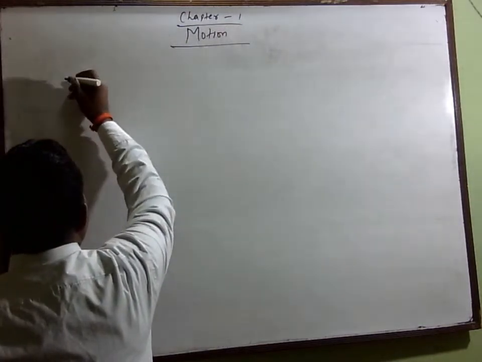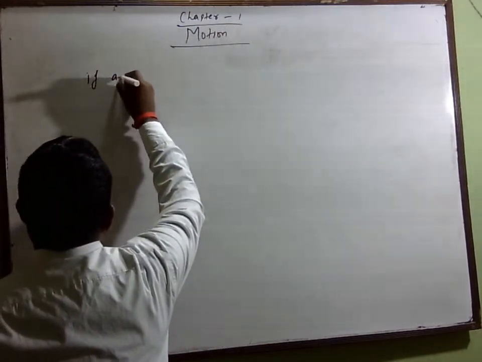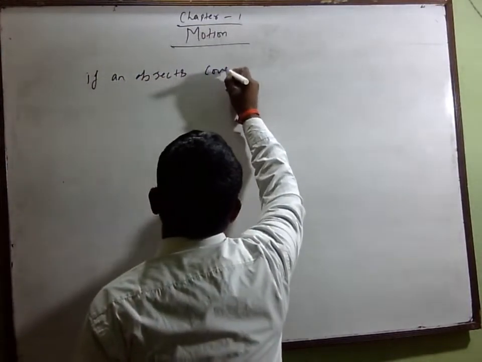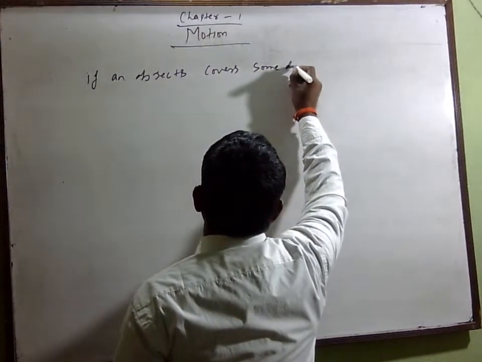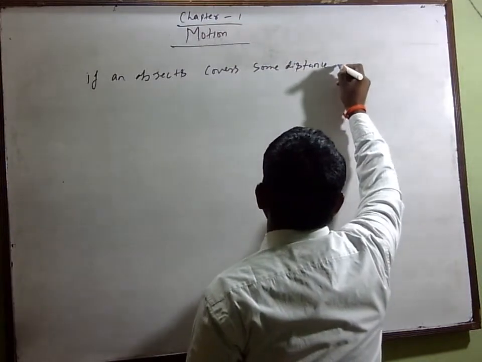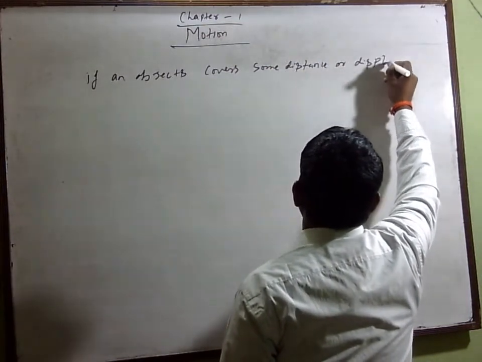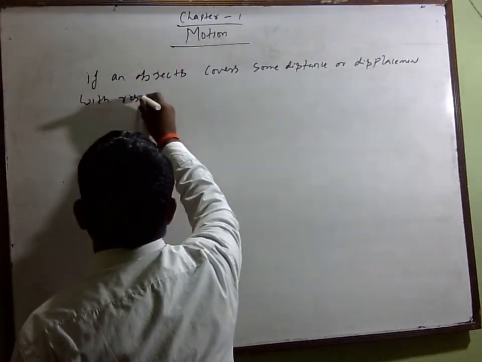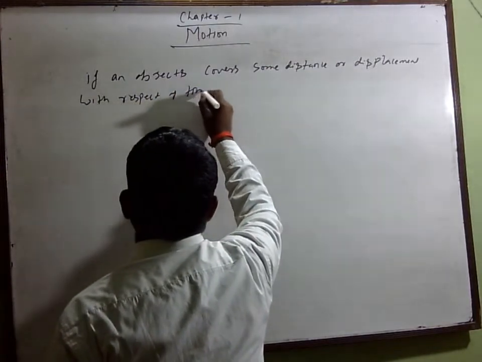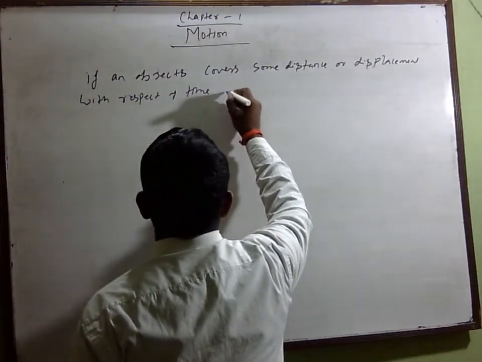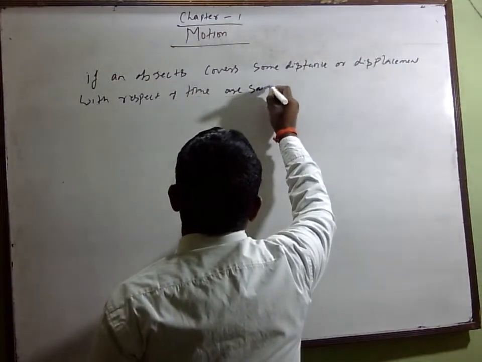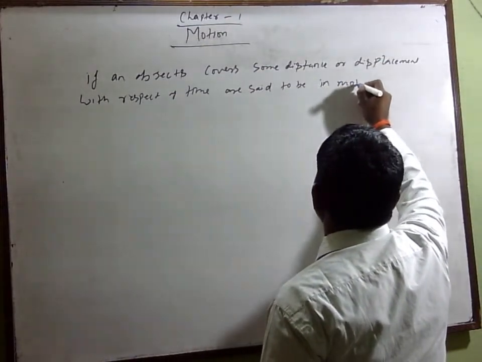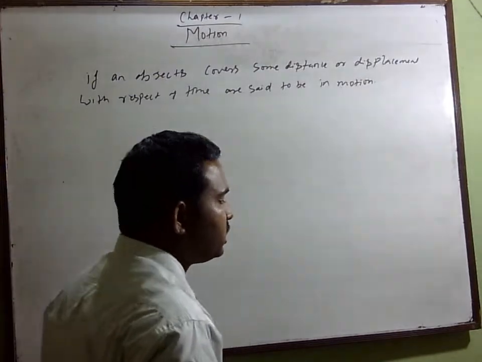So we can write: if an object covers some distance or displacement with respect to time, it is said to be in motion. But what is rest?